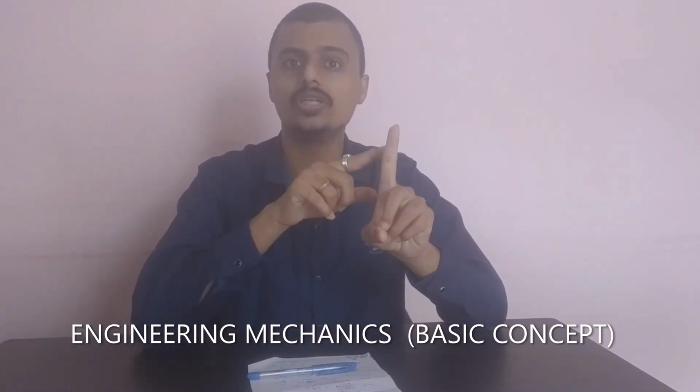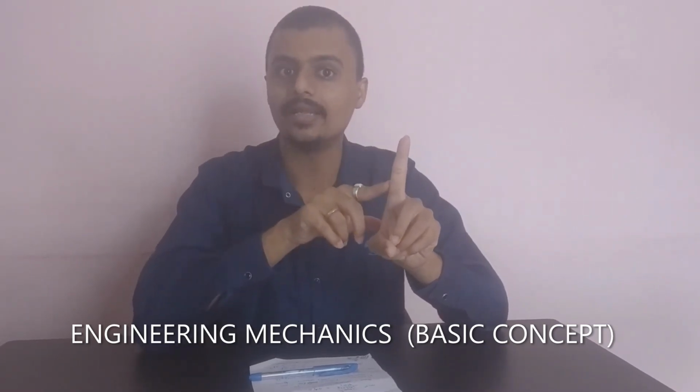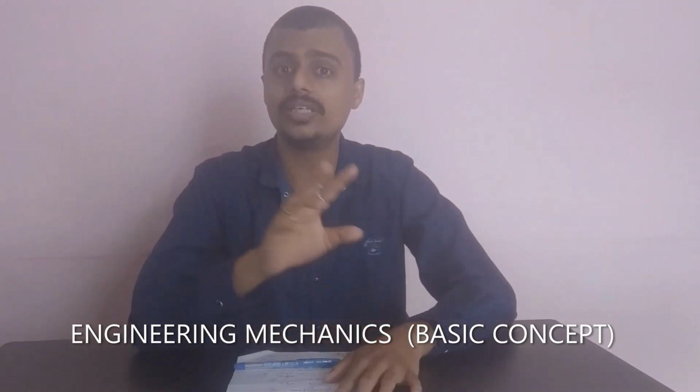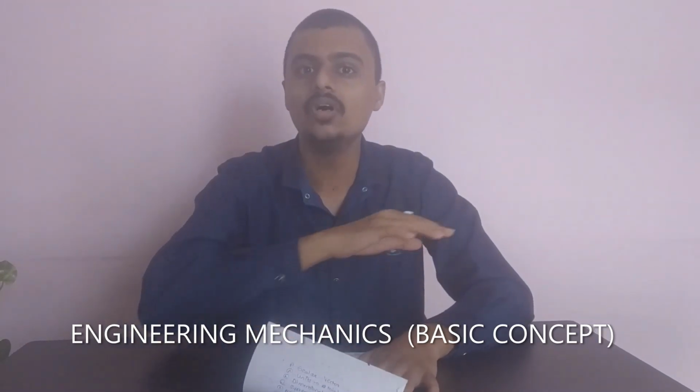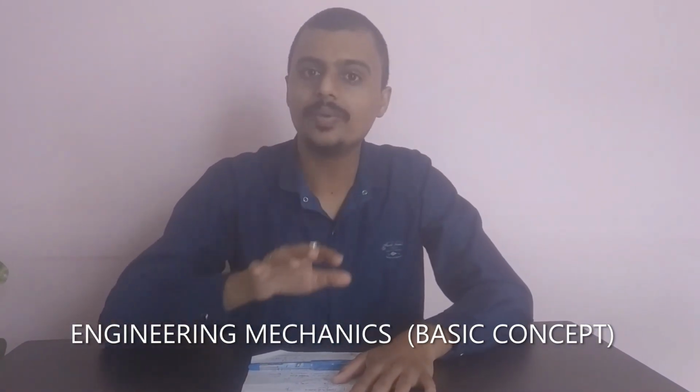Next, there are two points: center of gravity and center of mass. Very important. Remember, never forget this concept. Center of gravity is the point where all the gravitational force of a body is considered to act. Remember, center of gravity and center of mass are assumptions. They are not exactly the same, but we assume that the point at which the total weight of a body acts is known as the center of gravity, and the point at which the total mass of a body is concentrated is known as the center of mass.